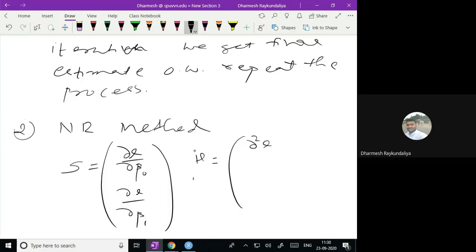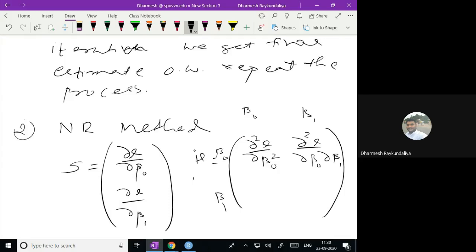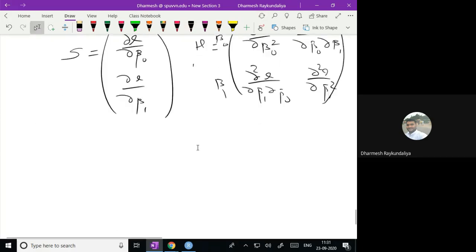If we consider only two parameters, the entries are del square L by del beta 0 square, del square L by del beta 0 del beta 1. Why am I writing this? Because this is the column for beta 0, and this is the column for beta 1. Then del square L by del beta 1 del beta 0 and del square L by del beta 1 square. So once we have the Hessian matrix, we will apply the Newton-Raphson method.